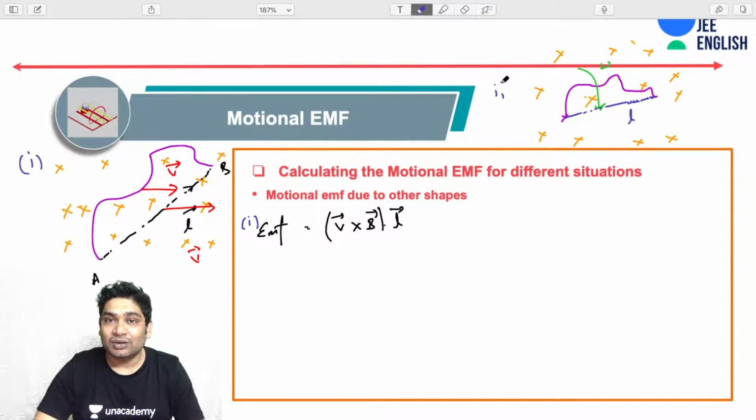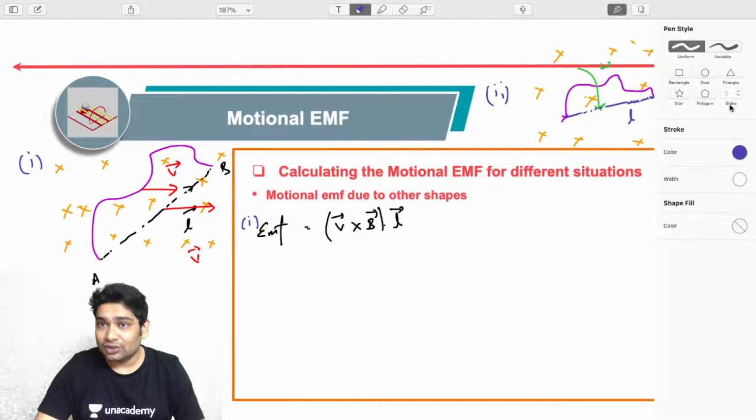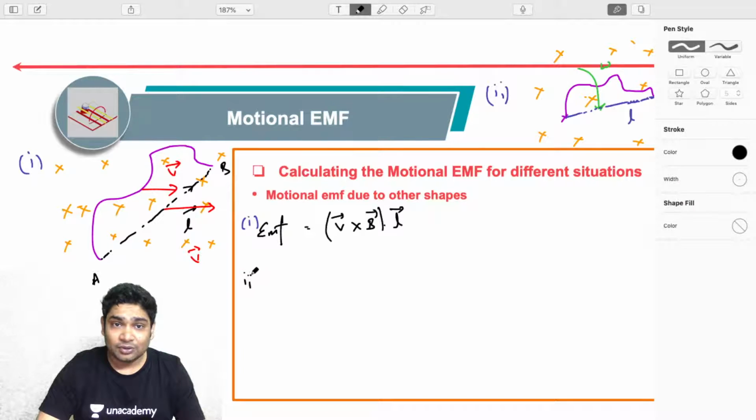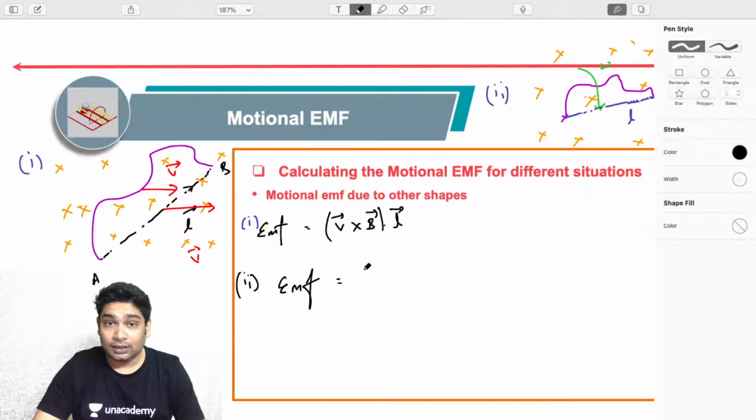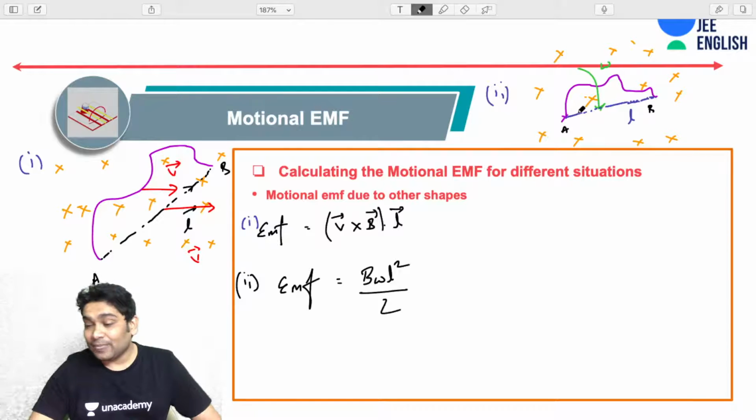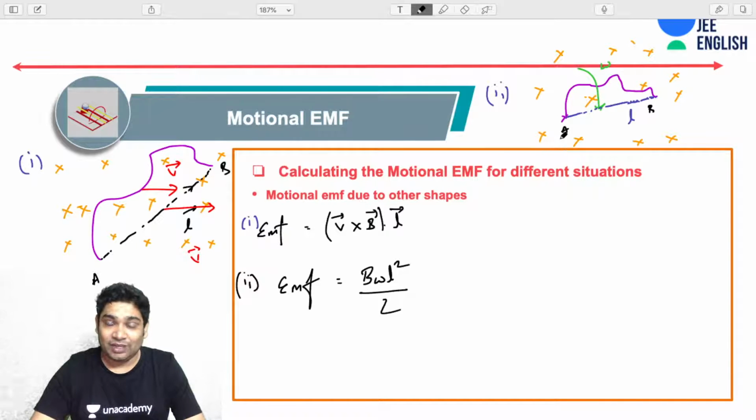If this is case number 2, then in this case, the EMF induced would have been, already, I hope you remember the expression that we had got. EMF, what was it? It was B omega L square over 2. So this is how you would have calculated the EMF across the ends A and B of this conductor. I hope with these shortcuts and tricks you should not have much problem.